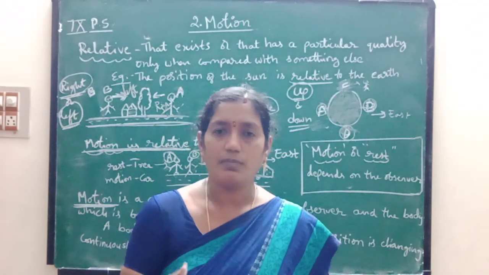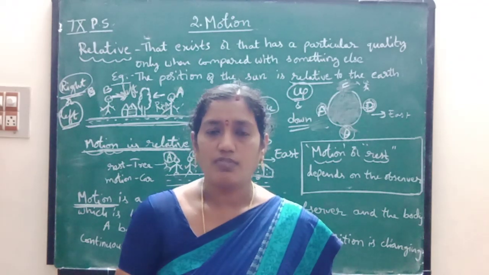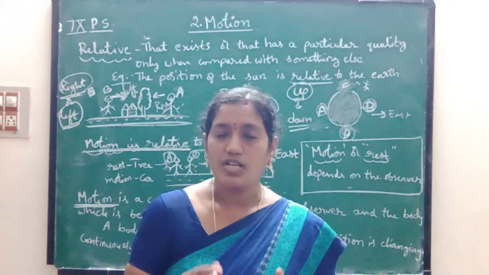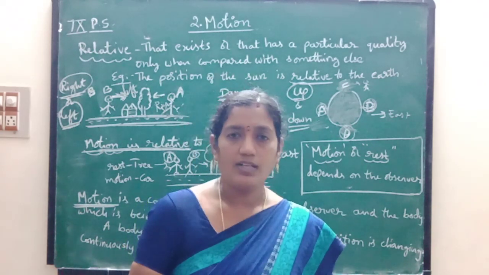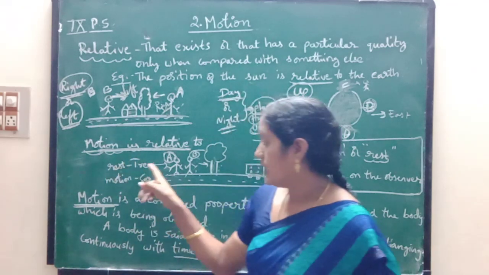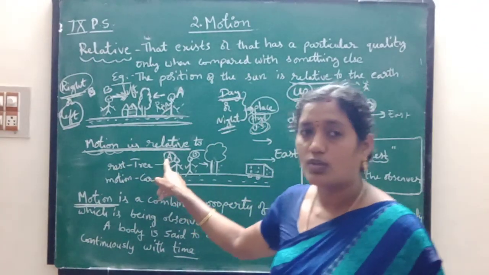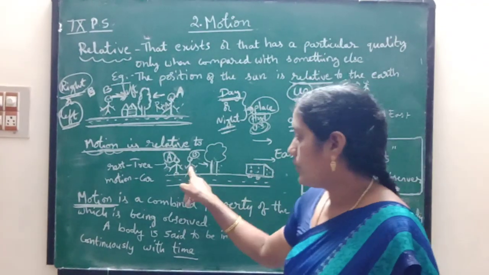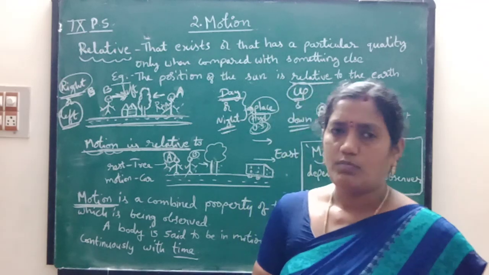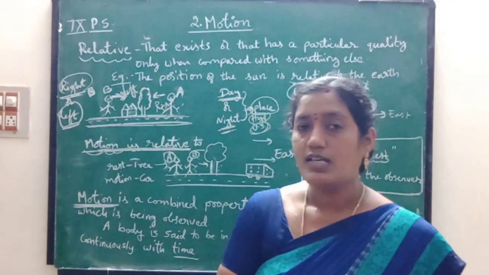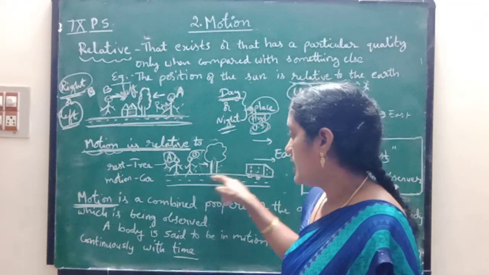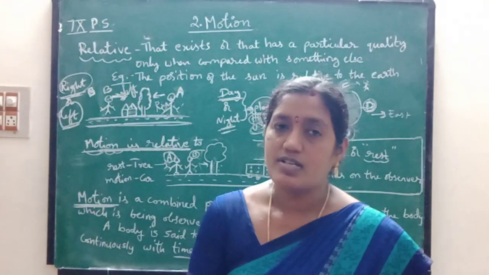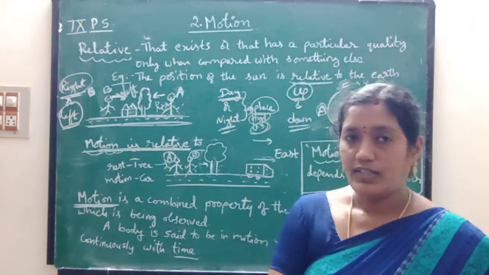Okay children, whenever brakes are applied, we come forward, and when the vehicle speeds up we move backward. That means we are at rest in our seats. According to the person who is observing on the road, this vehicle is moving. And according to the other person also, the same thing happens. But according to the surroundings, the tree is at rest, and according to the car, the driver and passengers in the vehicle are at rest.